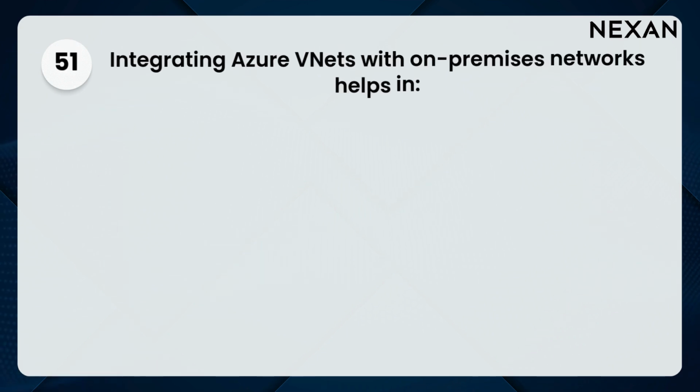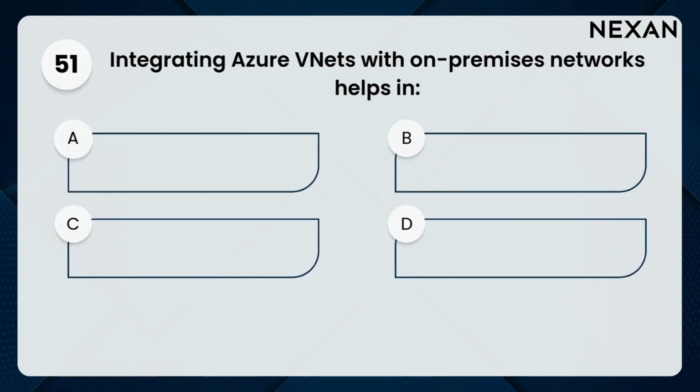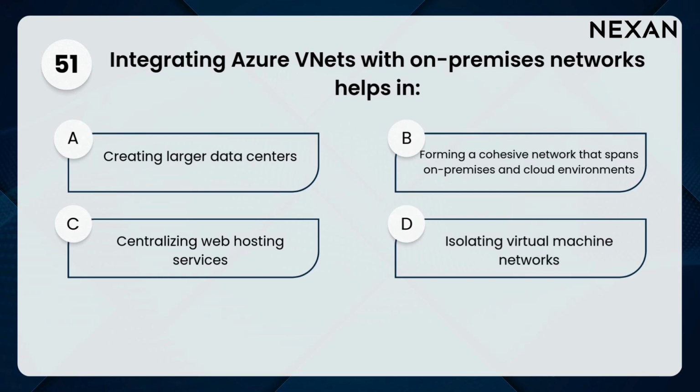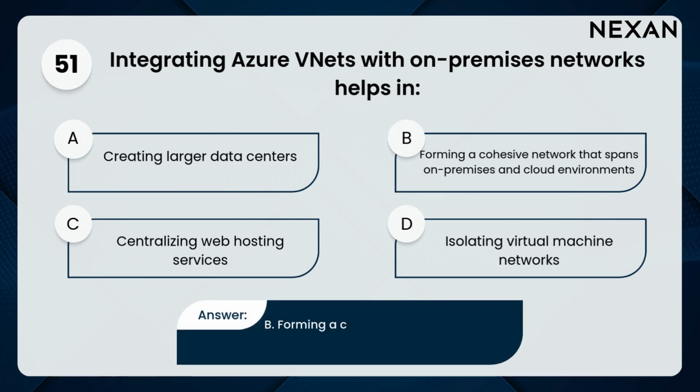51. Integrating Azure VNets with on-premises networks helps in A. Creating larger data centers. B. Forming a cohesive network that spans on-premises and cloud environments. C. Centralizing web hosting services. D. Isolating virtual machine networks. Answer. B. Forming a cohesive network that spans on-premises and cloud environments.